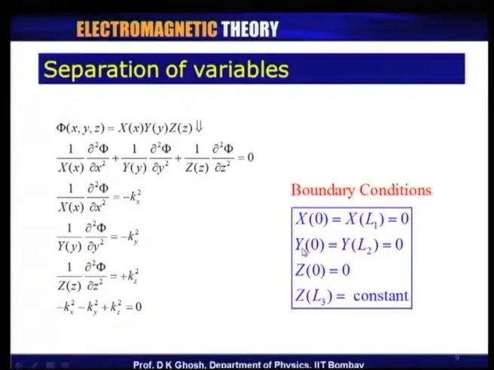The same is true for y. Y must be 0 at 0 and at L2. About z, of course, I have a slightly different story, because the value of capital Z must be equal to 0 at z equal to 0, but at z equal to L3 it must be equal to a constant.